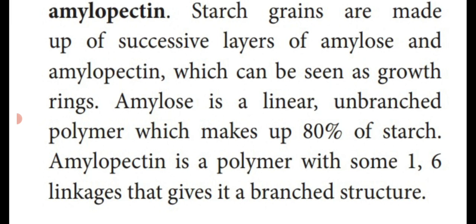So the amylose structure is an unbranched structure, which makes up 80% of starch. The remaining 20% of starch is made up of amylopectin, which contains the 1,6 linkages. It gives a branched structure of glucose.